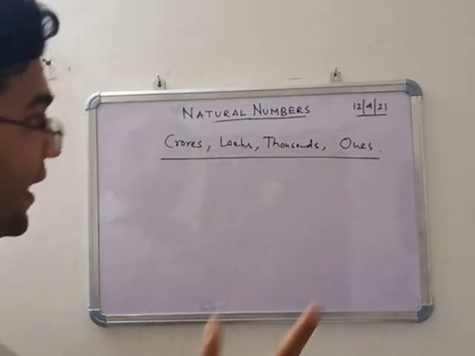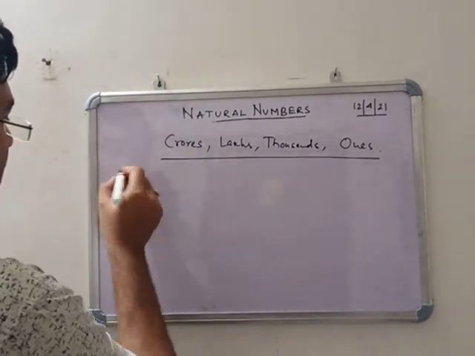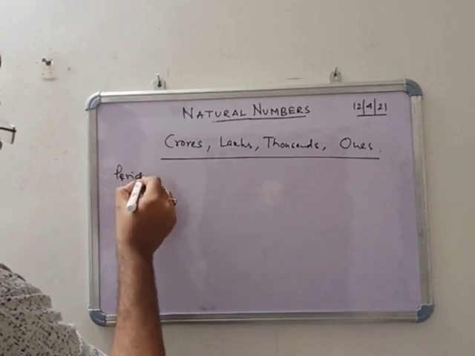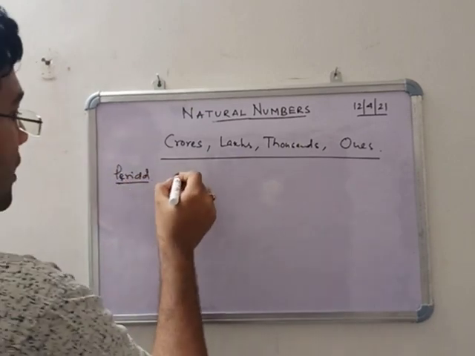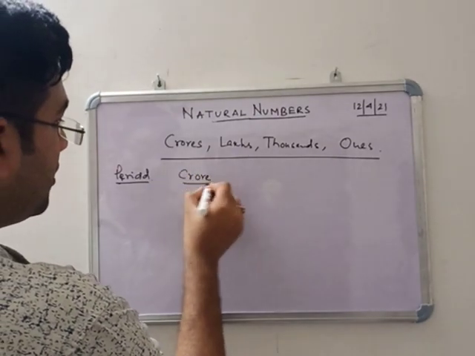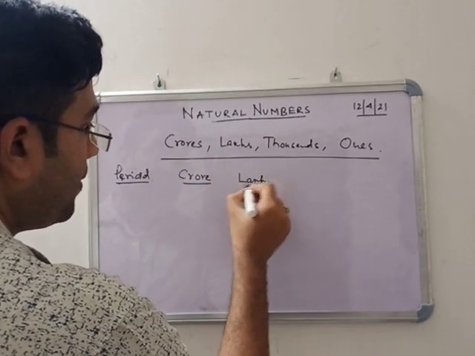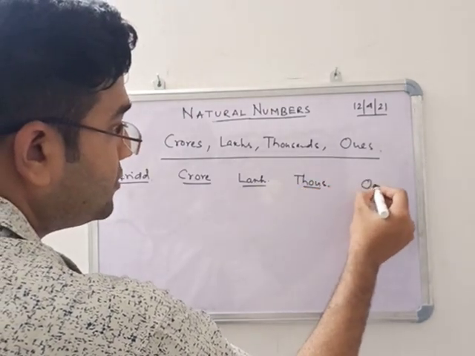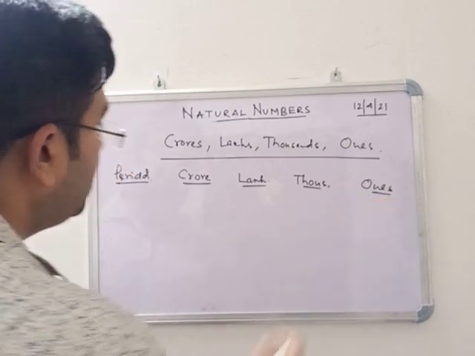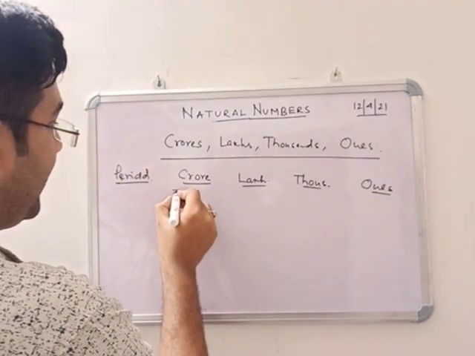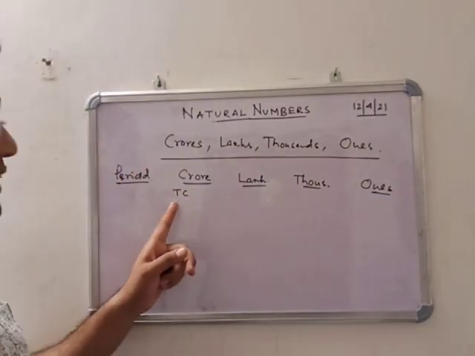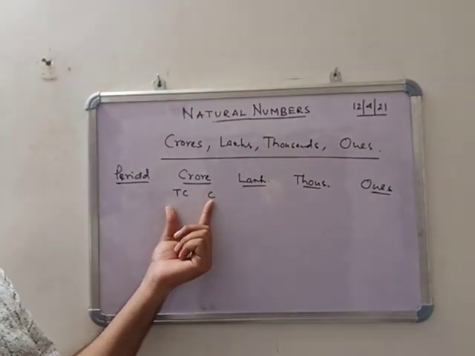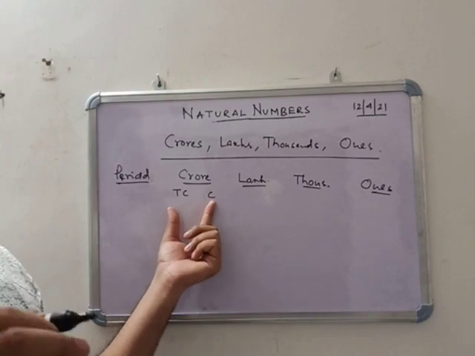Okay, so suppose I am writing a number. First write the period: crore, lakh, thousand, and ones. In crore, we can write 10 crore. In short, we write TC, that means 10 crore, and crore. So two things are there in crore, 10 crore and crore.